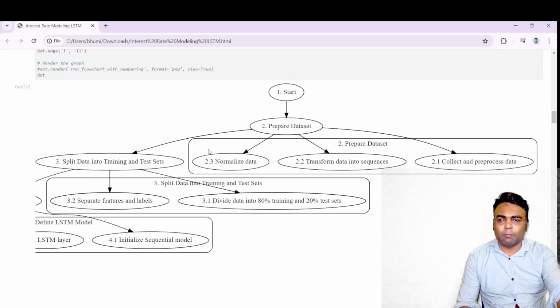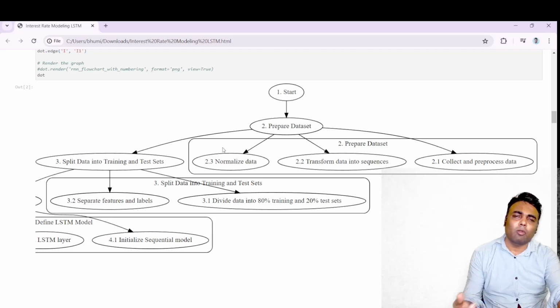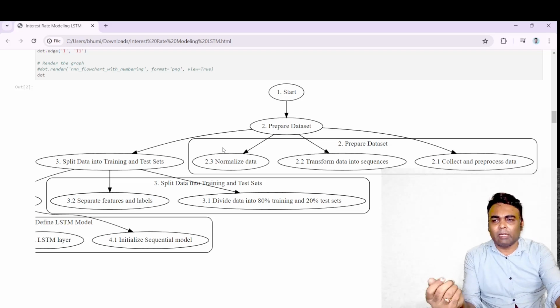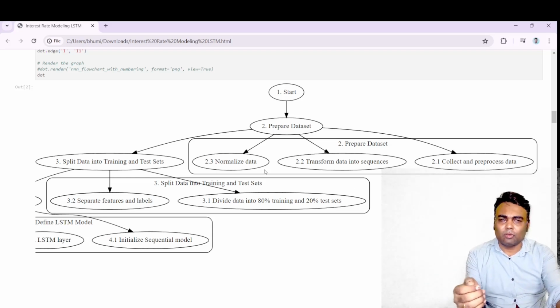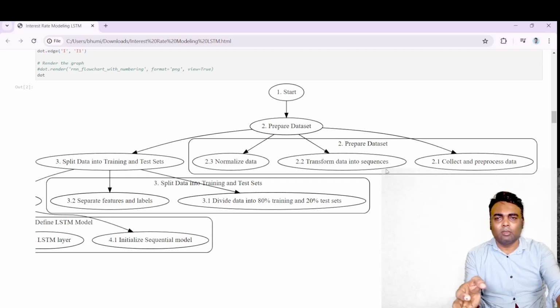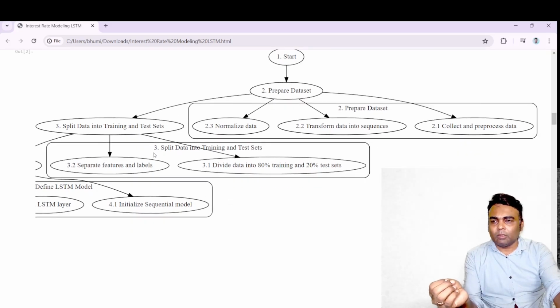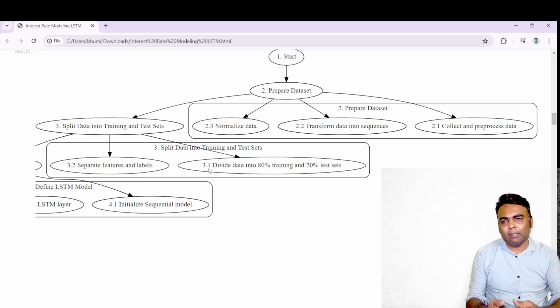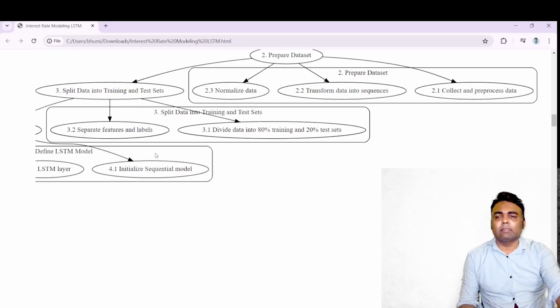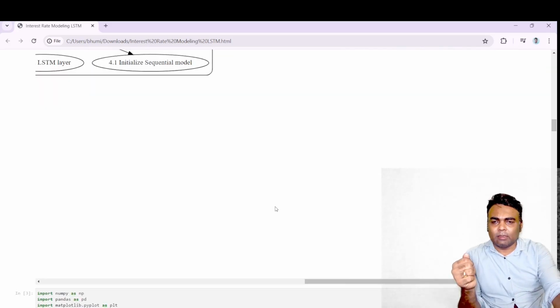The first step is to prepare the data set. You will collect the data set, process the data set, transform the data set into sequences, and then normalize the data set. How will you normalize the data set? Using min-max scaler, as in the case of RNN. This step has no difference from what we have already discussed in the case of RNN. Now we will do the splitting of the data set. We will divide the entire data set into training and testing data sets. We will separate features and labels in the data set.